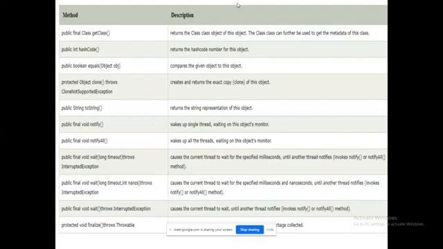Next, toString. I can convert a data type into the data type string. String is again a derived data type in Java. Then notifyAll and wait. Wait has three versions: wait with one argument, wait with two arguments, and wait with no arguments. So notifyAll and the three versions of wait all come under multi-threading.